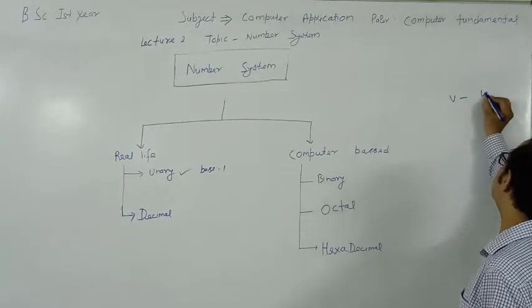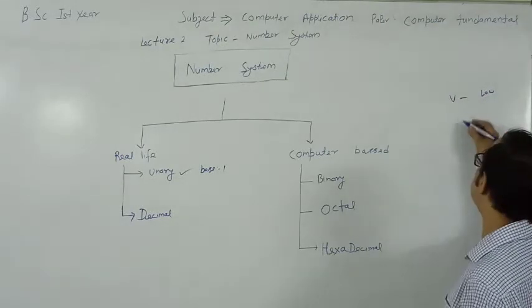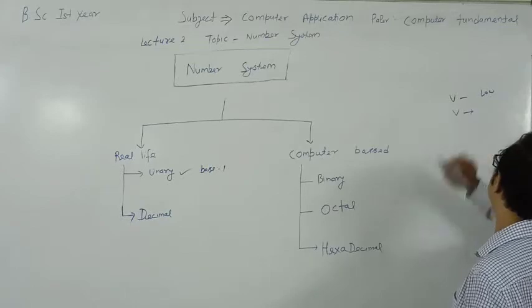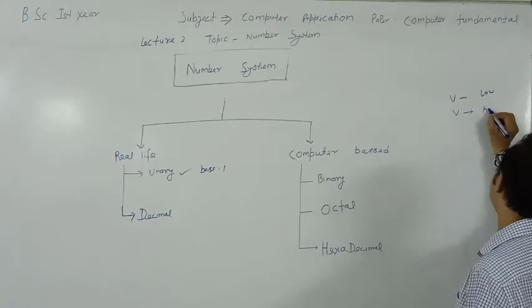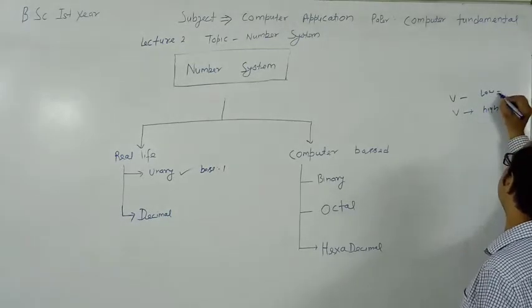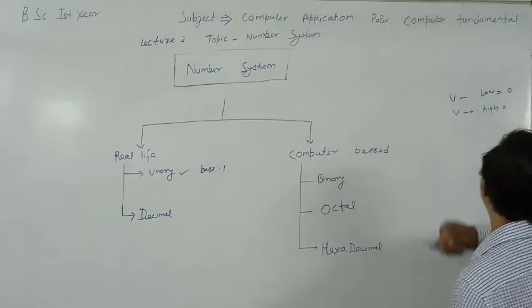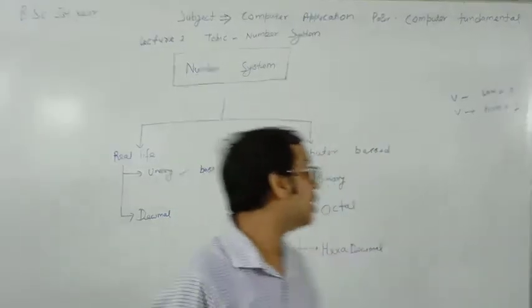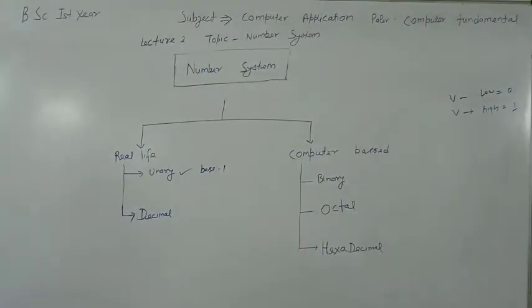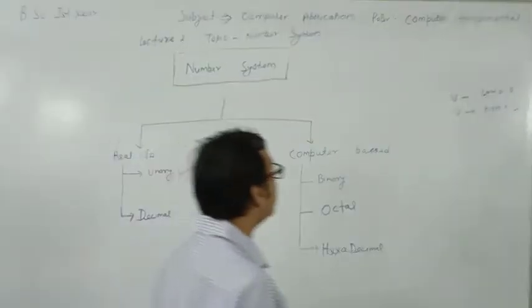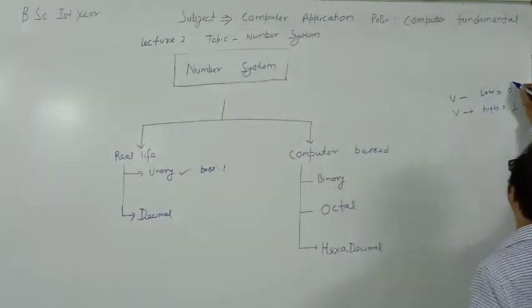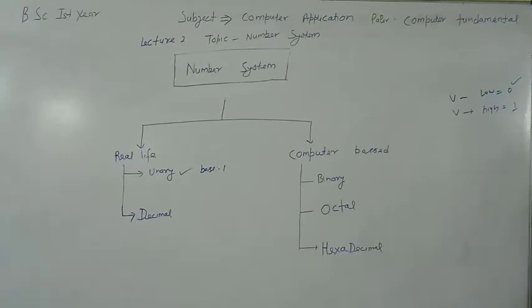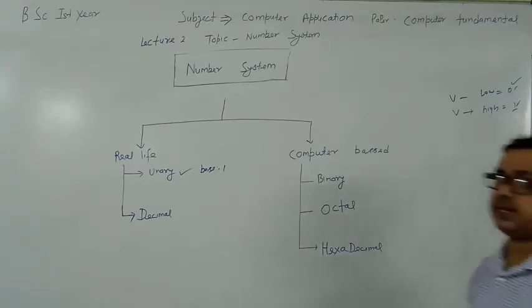Since it is an electronic machine, there is voltage and two conditions, voltage is low or high. When voltage is low, it deals with 0, and when it is high, it deals with 1. So in this number system, the computer keeps its data in the form of a language, and this language is called machine level language.